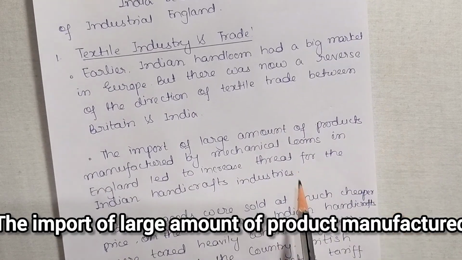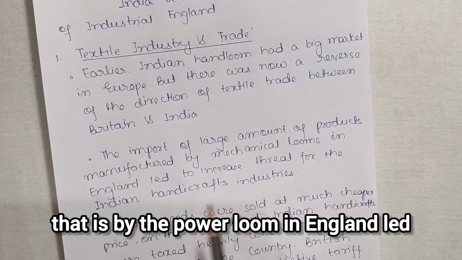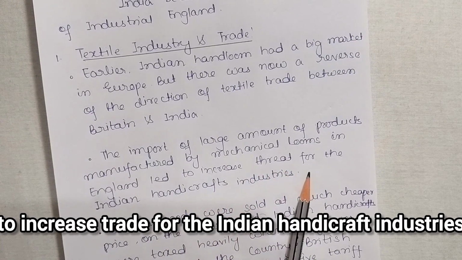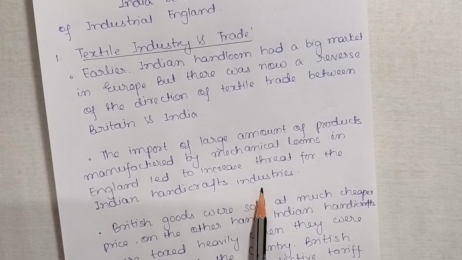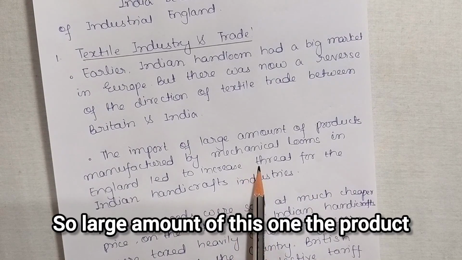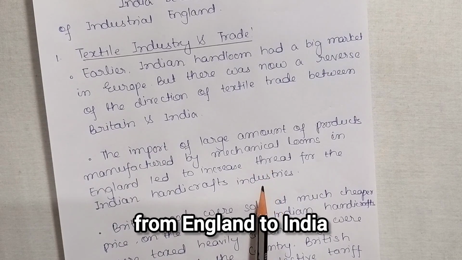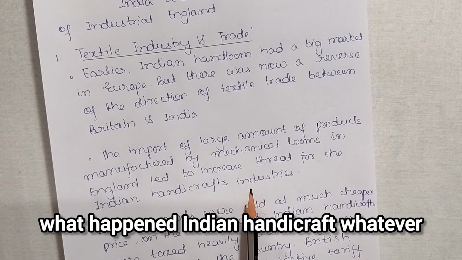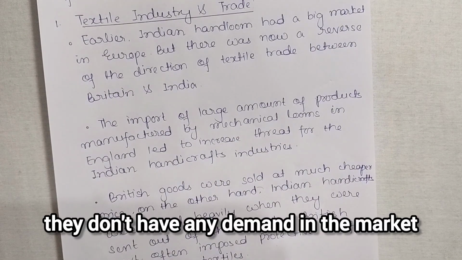The import of large amounts of products manufactured by mechanical loom, that is the power loom, in England led to an increased threat for the Indian handicraft industries. Large amounts of products made from power looms were imported from England to India. And due to this, what happened? Indian handicraft products no longer had any demand in the market.